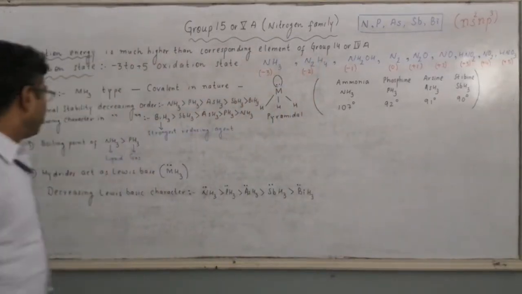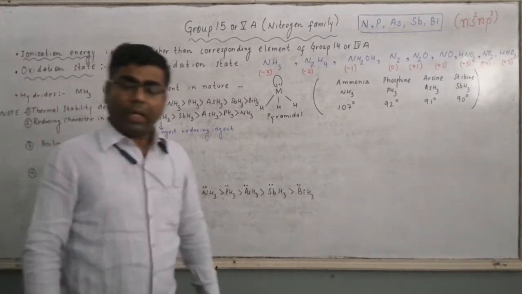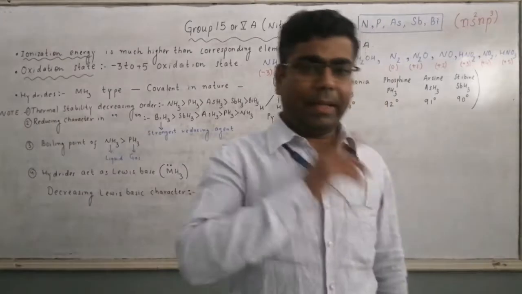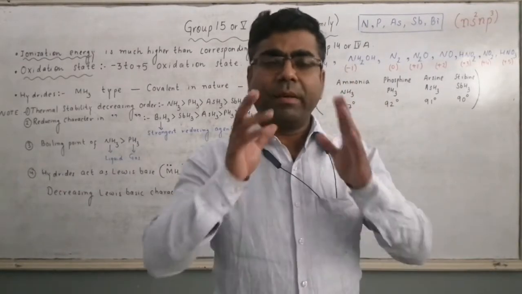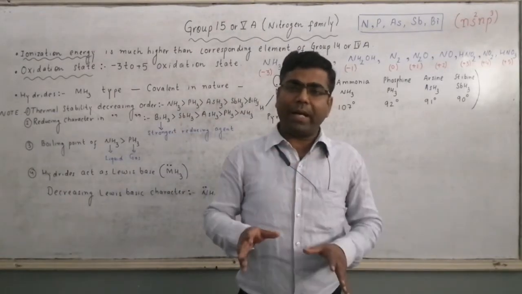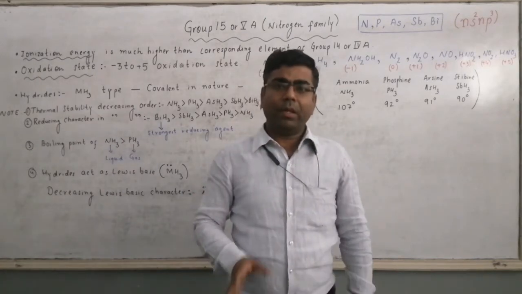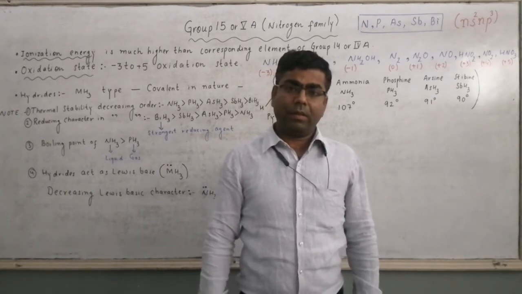Now, next one is your reducing character. If a hydride can donate hydrogen easily, then its reducing character will be more. If a hydride cannot donate hydrogen easily, then its reducing character will be less.